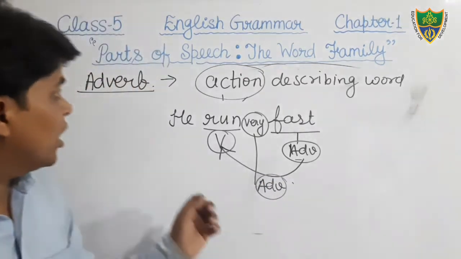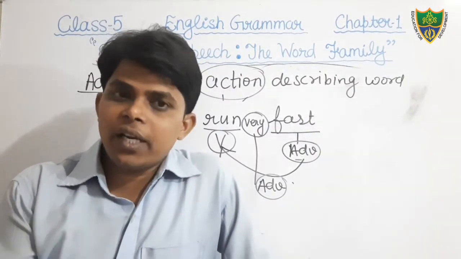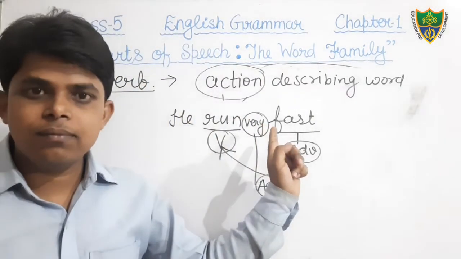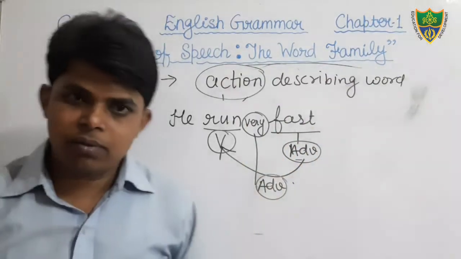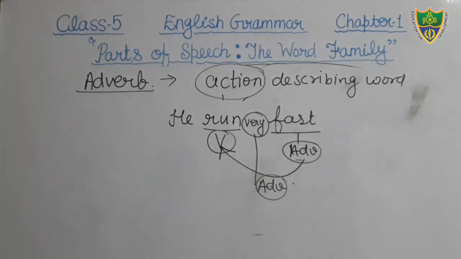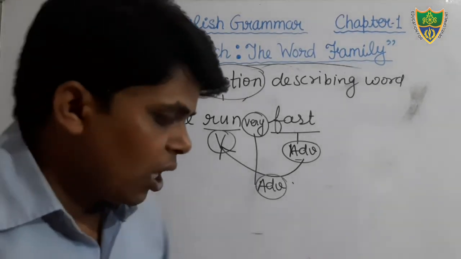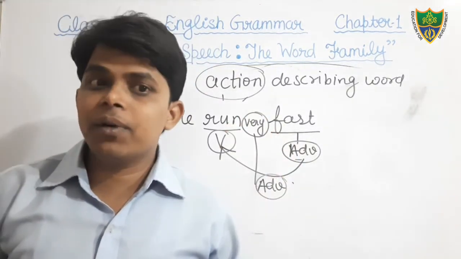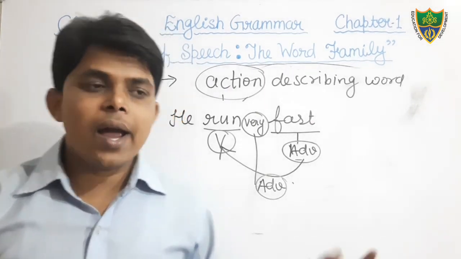So we can say that an adverb is a word that qualifies a verb, an adjective, and another adverb. I hope you have all understood the definition of adverb. I hope you have understood the definitions of noun, pronoun, adjective, verb and adverb.